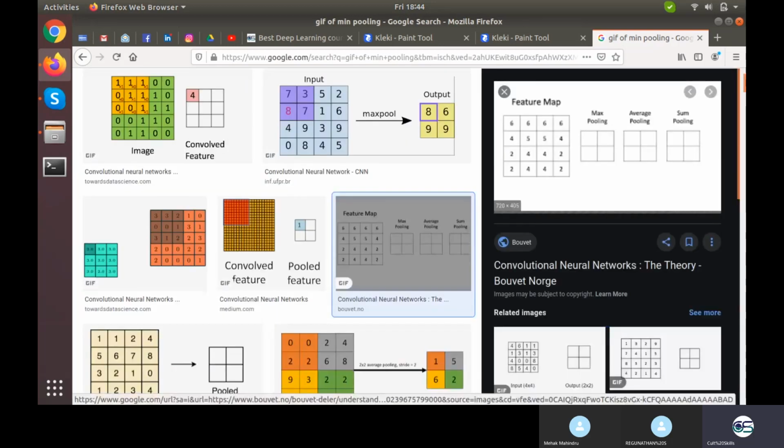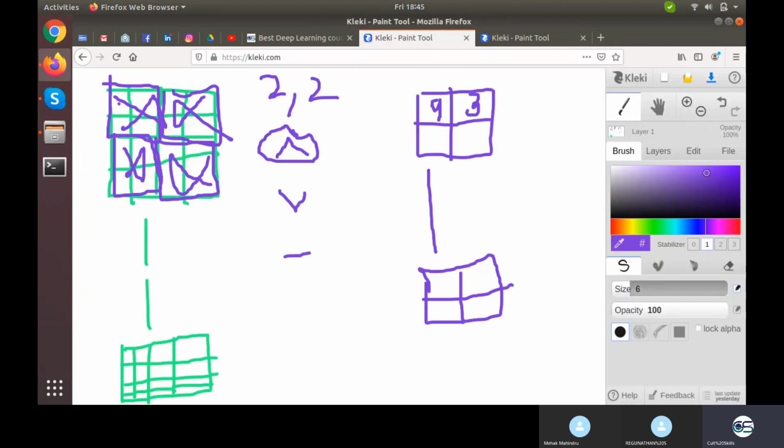Okay, let's see this one if it will work. So max pooling said 6, average said 5.25, and sorry, there is something like sum pooling as well, but we particularly are talking about min pooling. So min pooling would be giving the minimum value of it, which is 4 in this case, and 4 in this case, and 2 in this case, and again 2 in this case. Then there is average pooling and sum pooling, but the maximum used amongst them is max pooling. Okay, so are we clear about what is pooling?